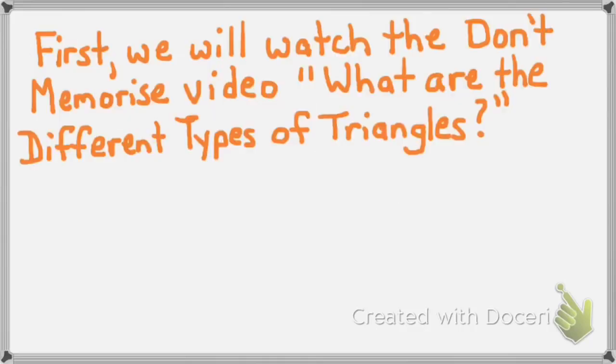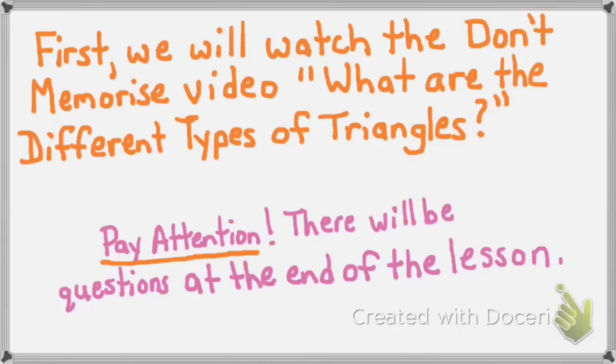First, we will watch the Don't Memorize video called, What are Different Types of Triangles? Don't Memorize is the brand name of the video, and that's how they spell it. I know that's not the way we spell memorize, so it's not a spelling error. Make sure you pay attention because there will be questions at the end of this lesson.